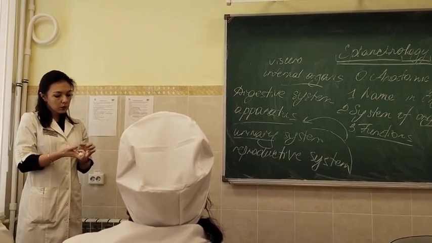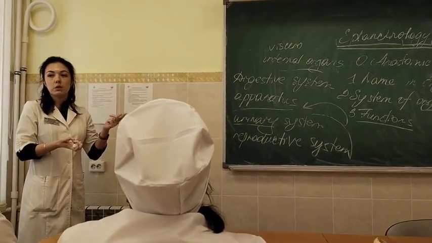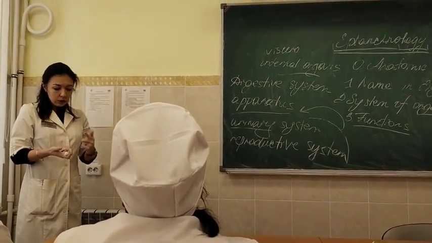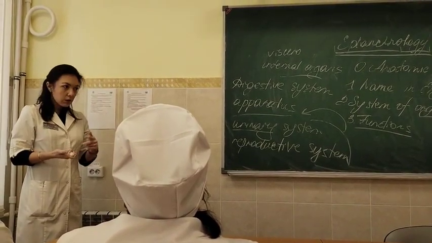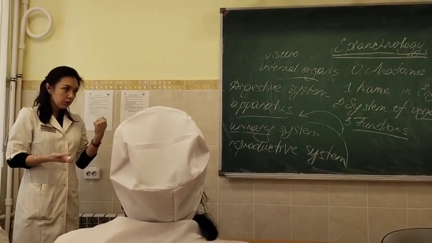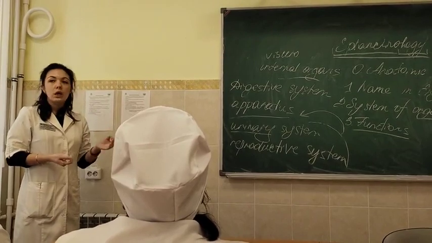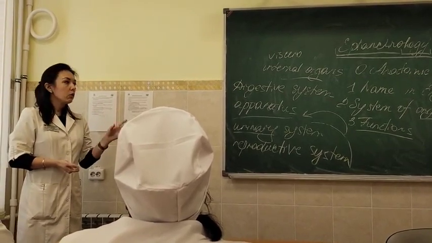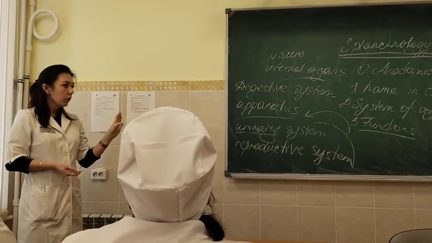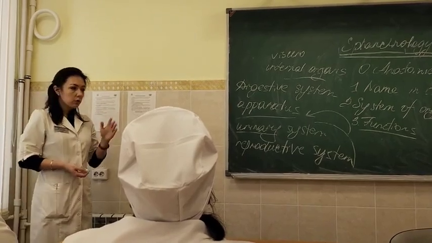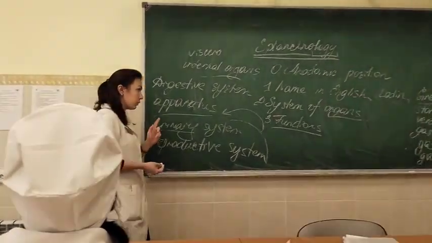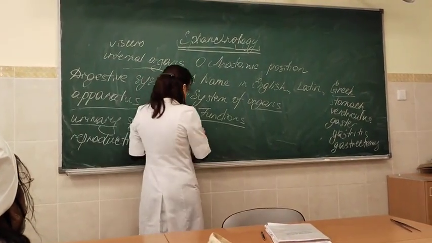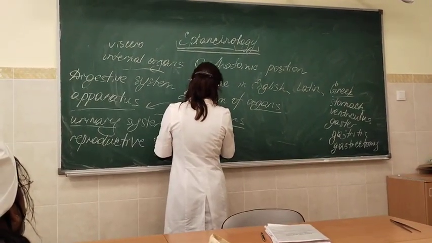You will say that the oral cavity participates in mechanical digestion, chemical digestion, identification of taste, in speech articulation. It also performs immune function and so on. So you should explain all the functions. These are functions. And then you should talk about the topography.